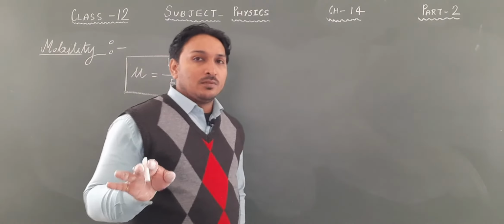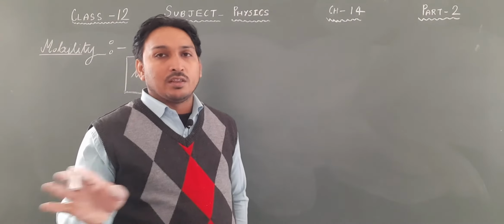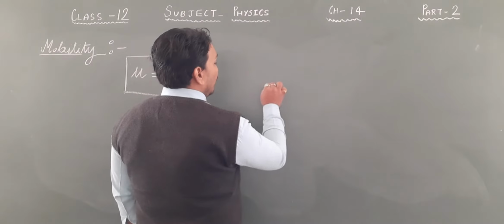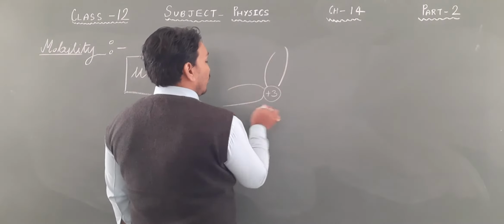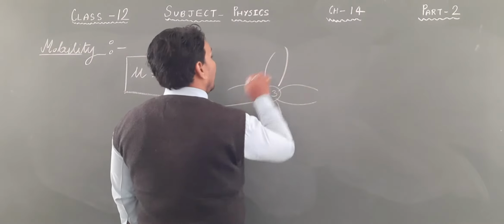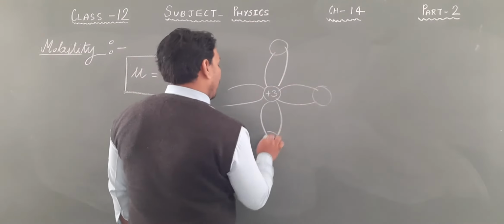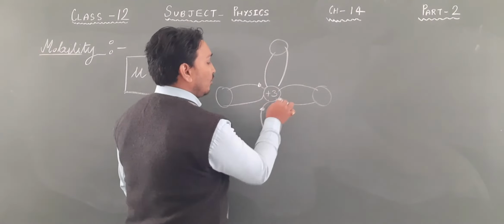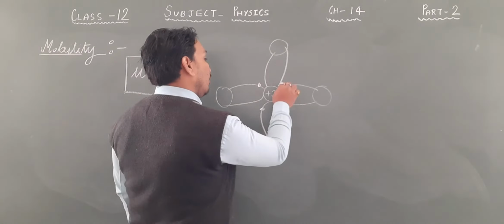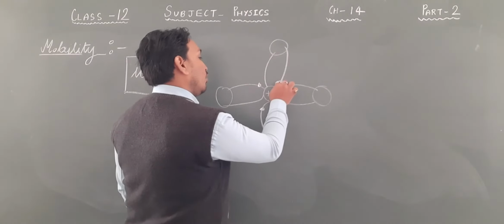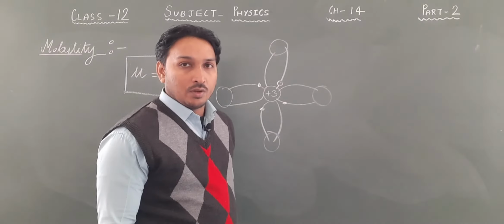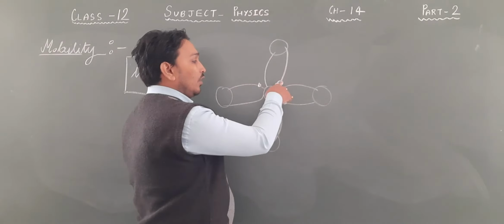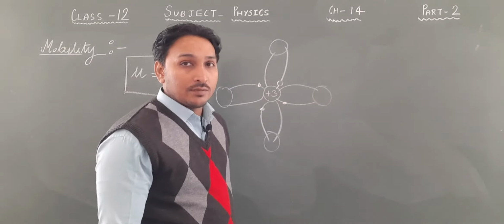They are free to move. They are not in the covalent bond. But in the case of holes, suppose I talk about a p-type semiconductor. In the valence bond model, we have already discussed that. I am making just one atom. So 3 of its electrons will make a covalent bond, and one electron is not there, so there will be a hole. Deficiency of one electron is there, so that's why a hole is created.